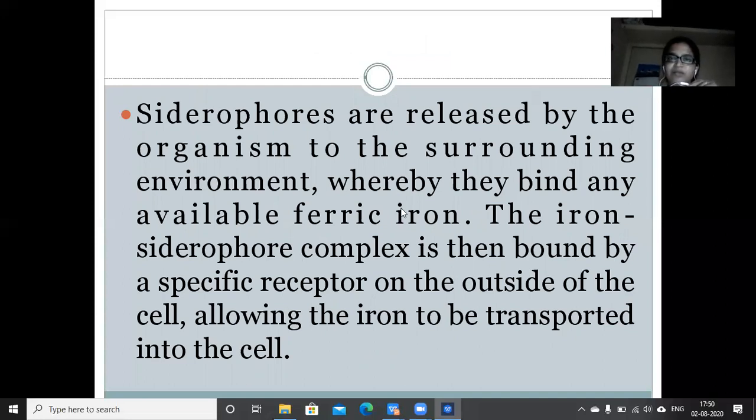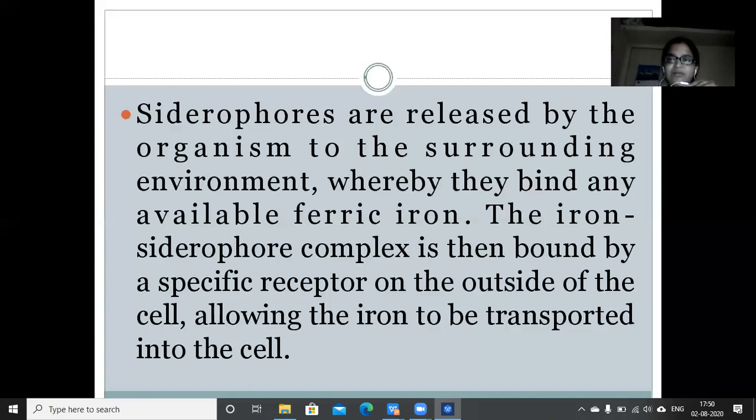Okay, when the bacteria is forming these siderophores, they are released into the exterior of the cell or the surrounding of the cell. These siderophores will bind to the iron and get it to the cell. On the outside of the cell, there will be some receptors. Receptors means binding sites.